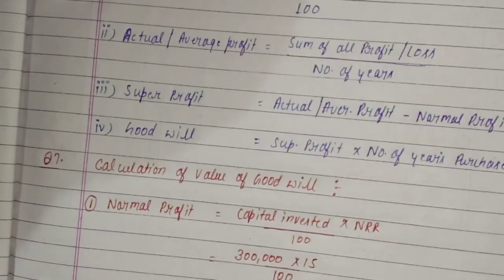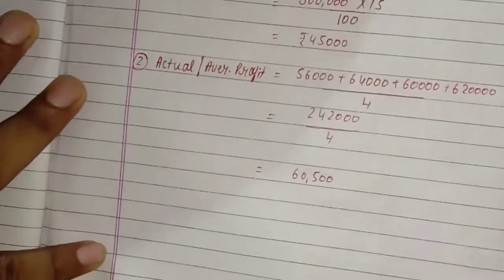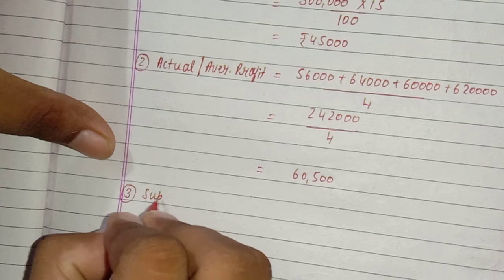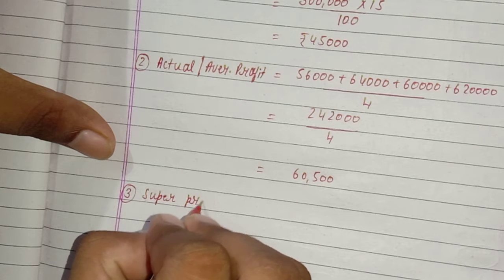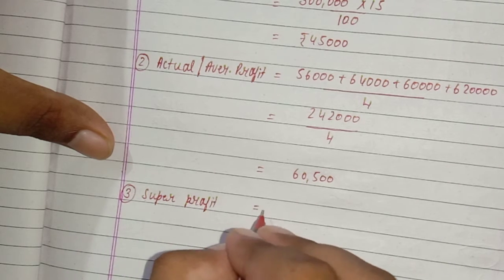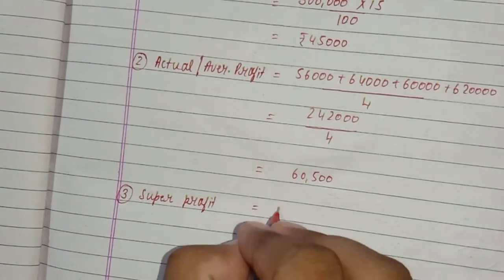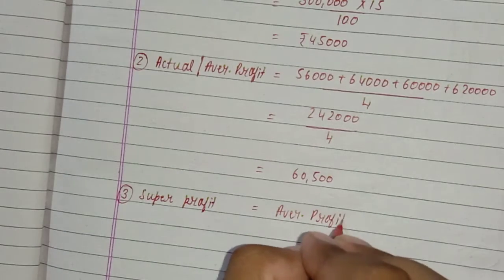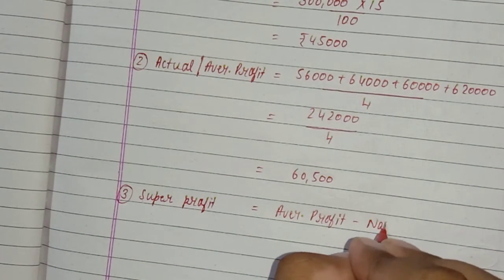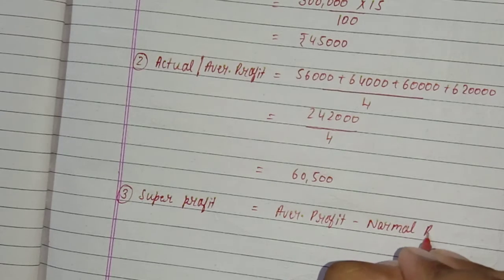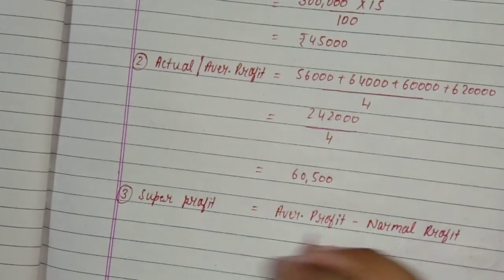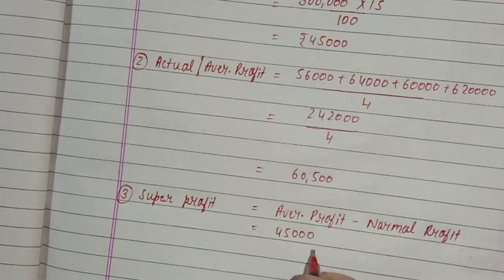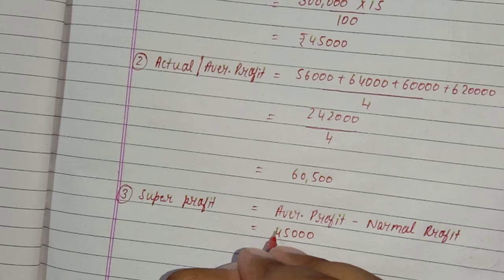And in the third step, you will calculate super profit. Okay? Super profit is equal to, formula is average profit minus normal profit, and average profit is 60,500.